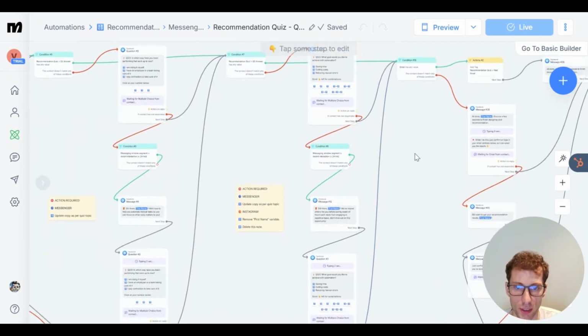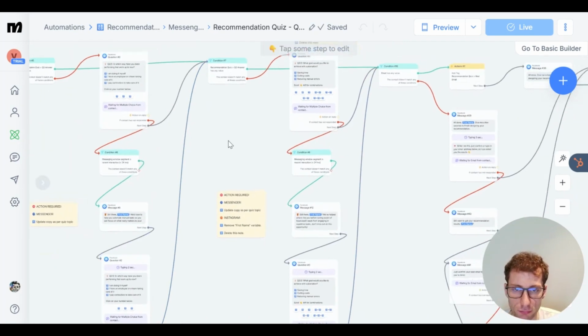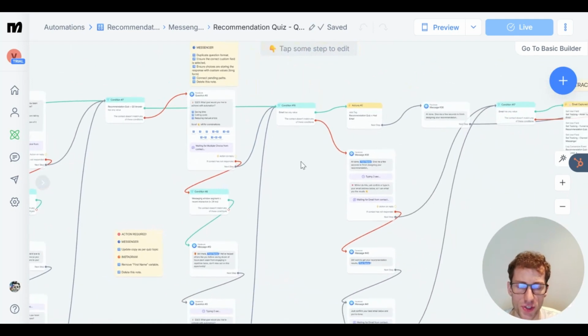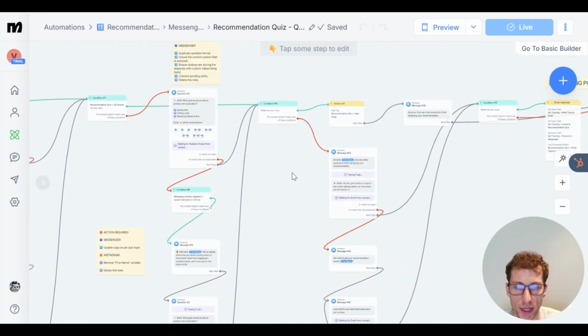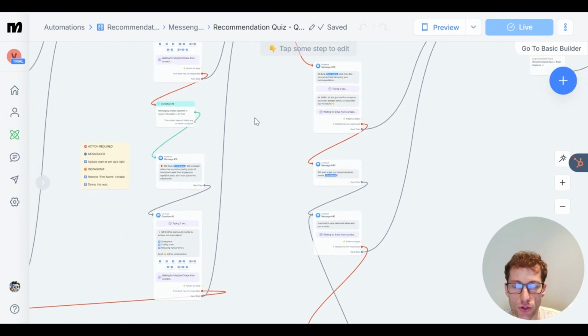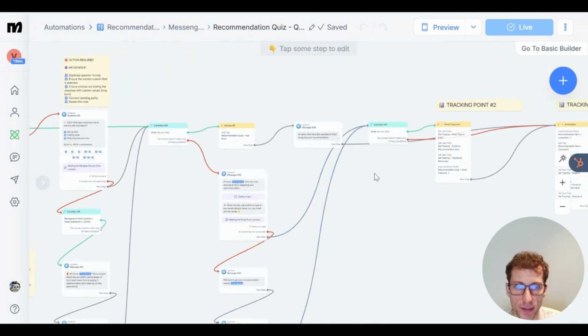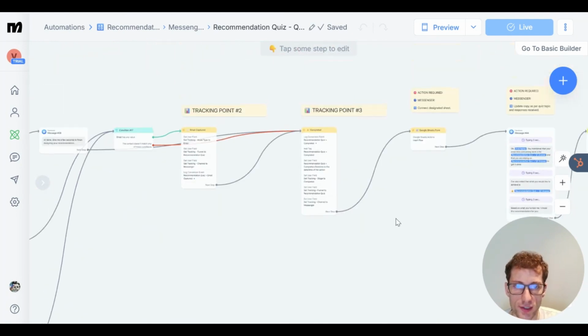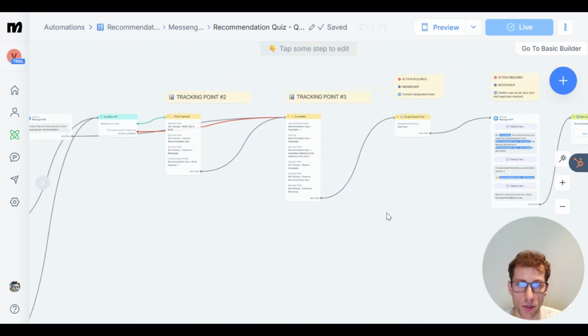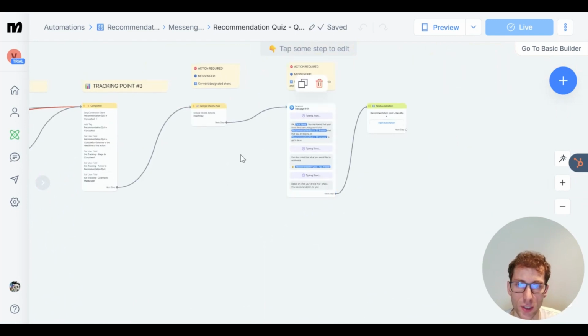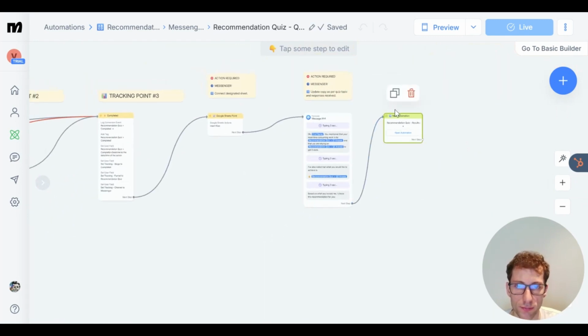Pretty straightforward. And we have a bunch of conditions to make sure that if the interaction stops at any point, we have delays in place where we can then automatically follow up with the lead, making sure that the chat doesn't end up dead, as we can say. And this system is integrated with Make.com, another infrastructure that we often use to power our automations, and with Google Sheets, of course, to track all the interactions.